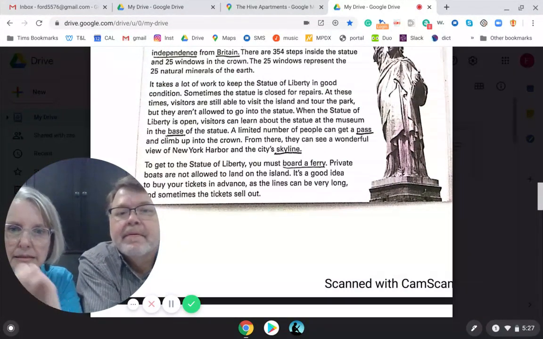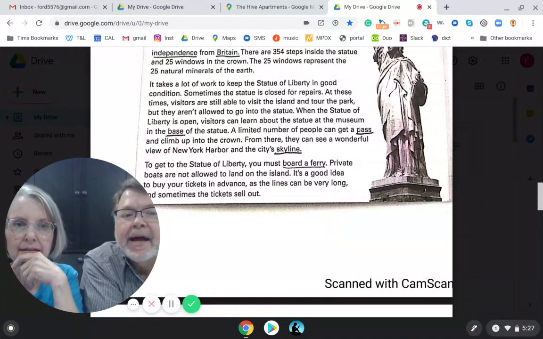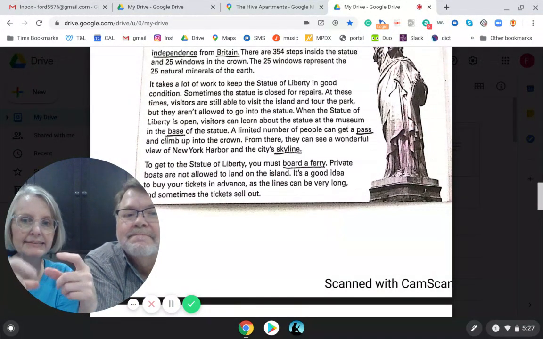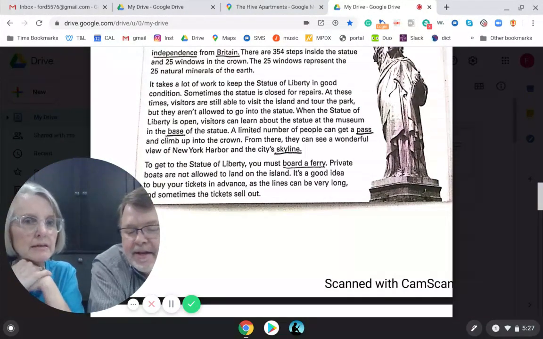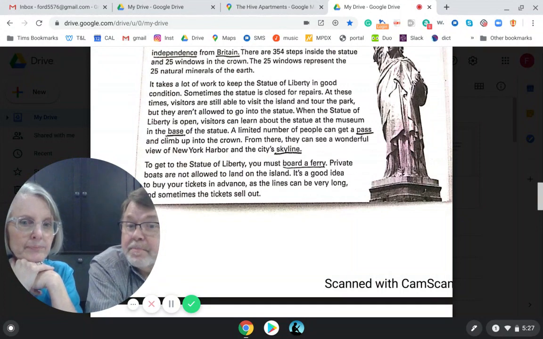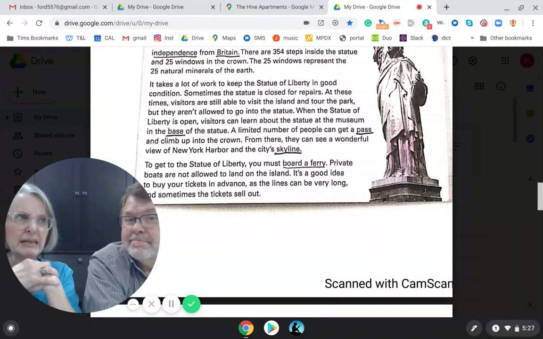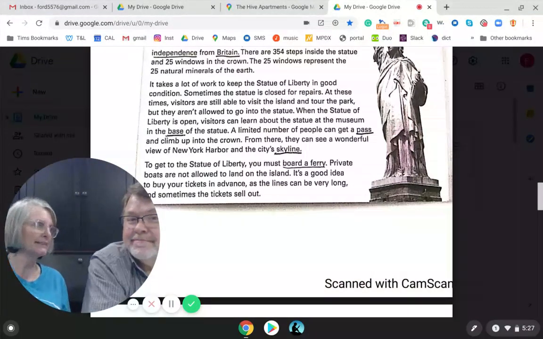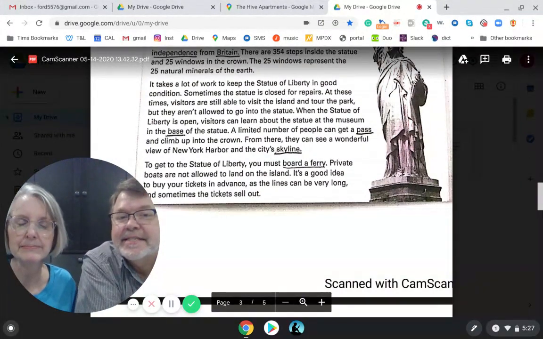Where was limited? Right here. A limited number can get a pass. What's a pass? I think a pass is like a ticket. Yeah. So you get on the island, and if you get there early enough, you can get a pass so that you can take the stairs and go up and see out. Why would you want to see out? Oh, think how tall she is. I bet that's a great view. And you can even see the city's skyline.